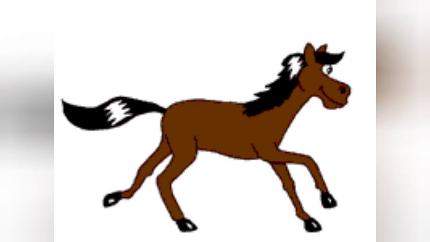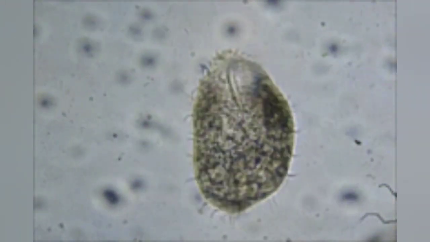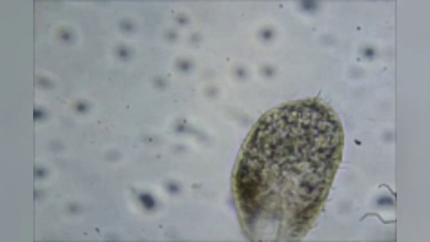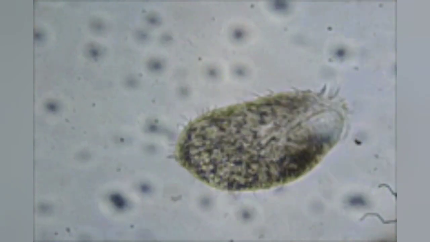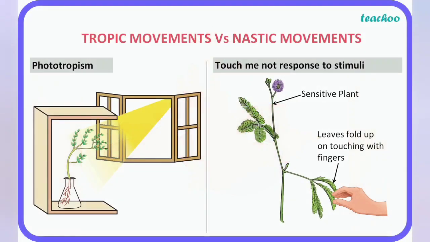Movement. One of the most evident characteristics of living organisms is their ability to move. Movement can occur at various scales, from the smallest single-celled organisms to complex multicellular organisms. Some organisms move by using specialized structures, such as legs or wings, while others exhibit more subtle movements, like the growth of plants toward sunlight. Movement allows organisms to find food, escape from danger, and explore their environment.